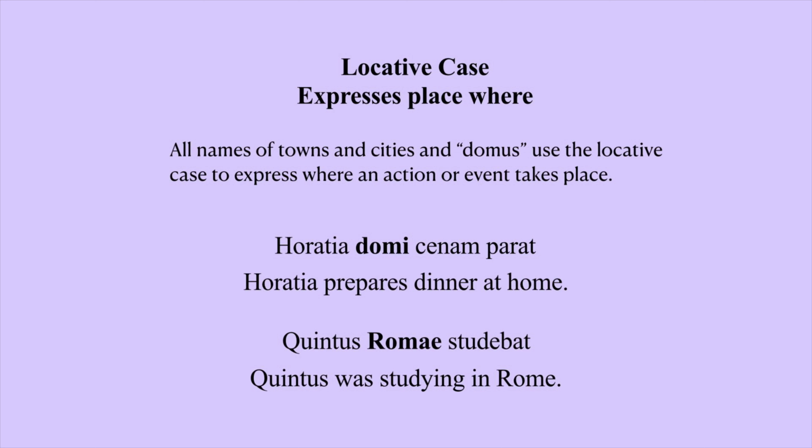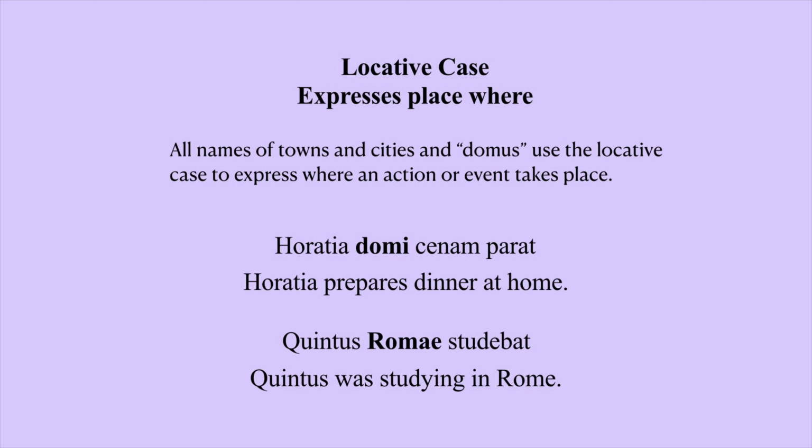And this domi, we might be tempted to think it's in the ablative, but it is in fact in the locative case, showing us where. Another example sentence: Quintus Romae studebat. So Quintus was studying in Rome. Romae is in the locative case, expressing place where, telling us where an event or action takes place.